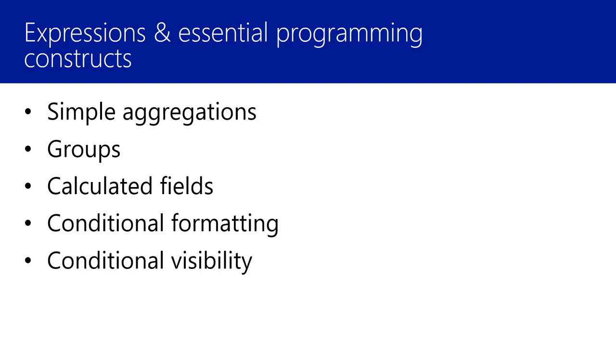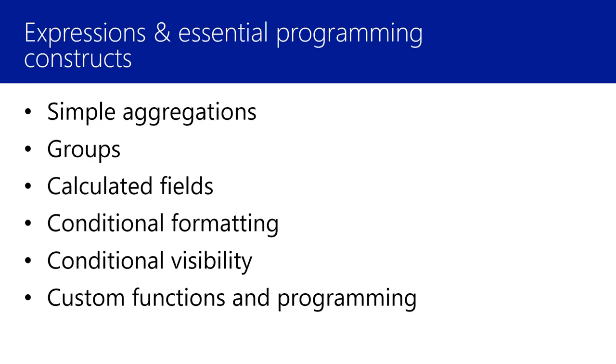We can also conditionally hide and show report items, which makes the report experience more rich and dynamic for the user. So we can hide and show rows, hide and show columns, or hide and show other report items within a report, really giving us the ability to create one report that serves a lot of different business needs.